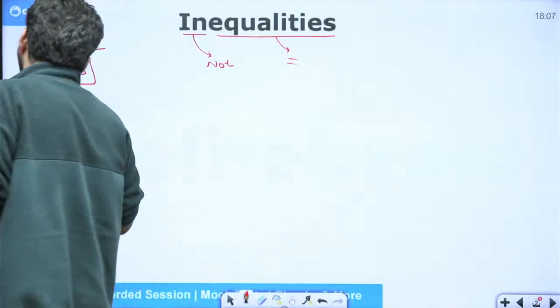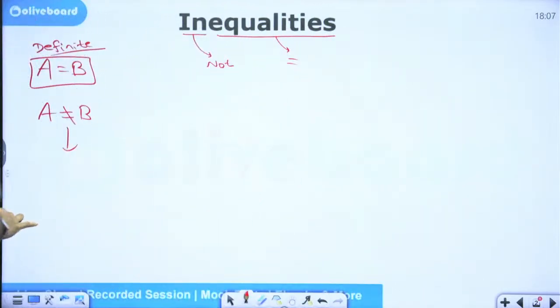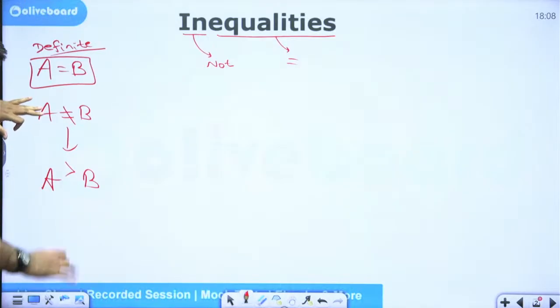So I convert this into a definite scenario. How do I do that? If I'm saying that A is not equal to B, what are the possibilities? What are the most common possibilities? If A is not equal to B, A will either be greater than B or A will be less than B. These are the only two possibilities.